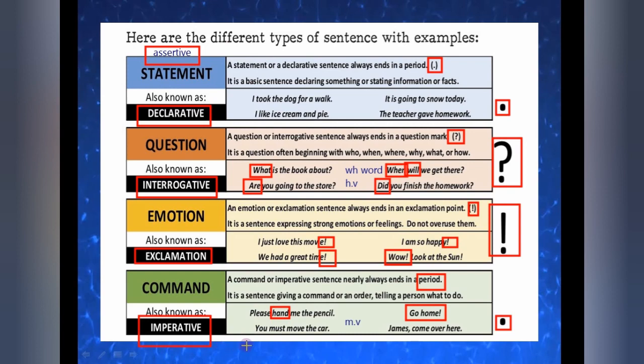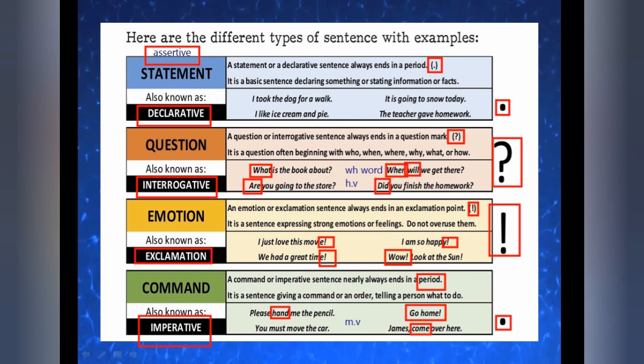You must move the car. Again, you are giving an order. We use must, which we have done in modals. Compulsion is there, which means you are giving an order. You are giving a command that you must move the car. So that's why it is an imperative sentence. James, come over here. Again, you are saying to James, come over here. So again, you are giving a command or order. That's why it is an imperative sentence. Understood, students?